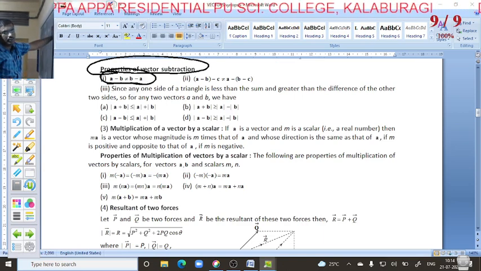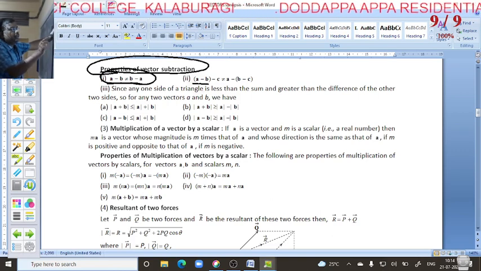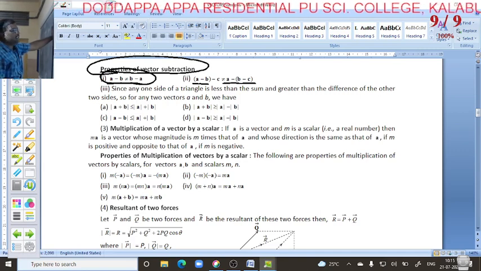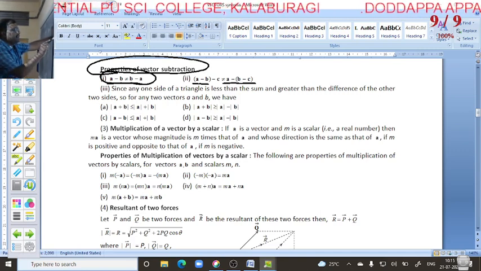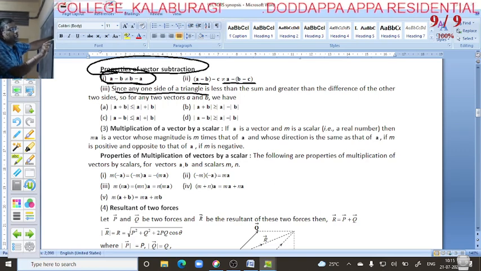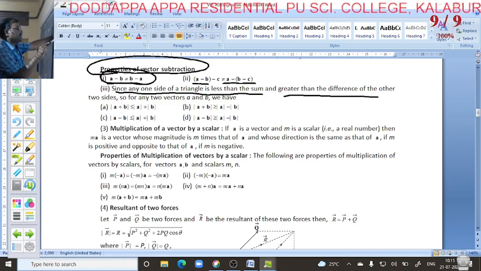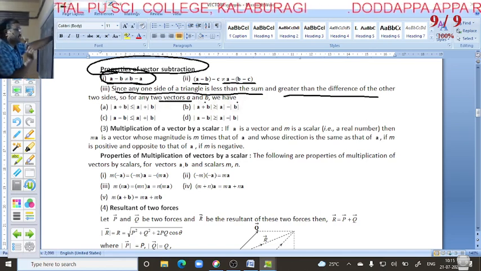This is also important, because the answer will be different. Similarly here also the same: A minus B minus C is not equal to A minus B minus C. Okay, that is the first property. Next, the second one: since any one side of a triangle is less than the sum and greater than the difference of the other two sides, so for any two vectors, vector A and vector B,